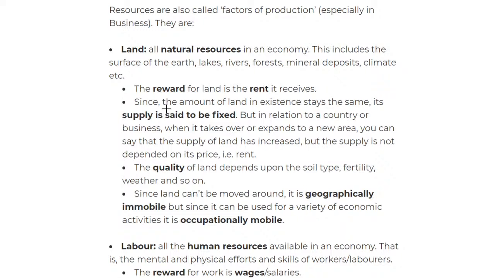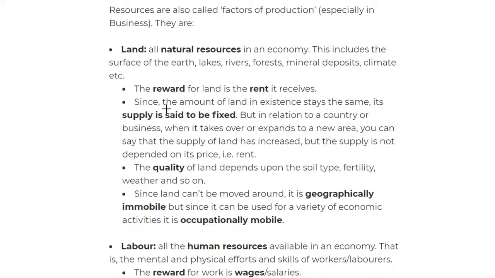Next up, we look at the amount of land in existence. When we're looking at the factors of production, number one, we're going to look at the definition, the reward, the quality, the quantity, and the mobility. So we're going to look at those five aspects for all of the factors of production, and you must know all of them, because in some MCQ questions they will ask you what is the reward for land, what is the reward for labor, or how is the quantity affected in land, how is the quality affected in land.